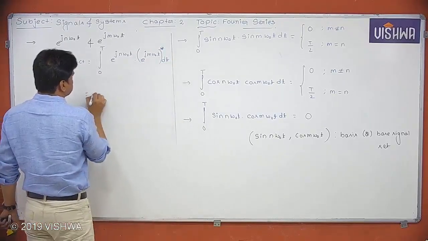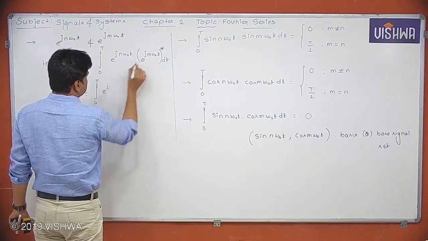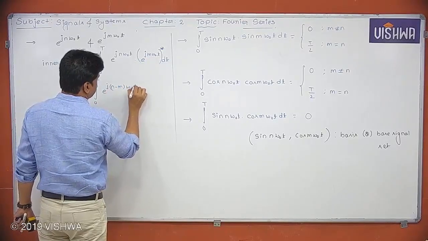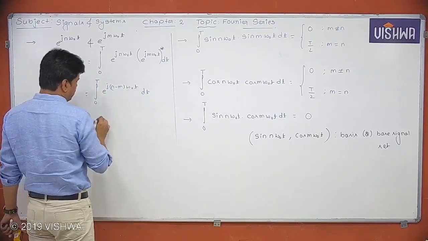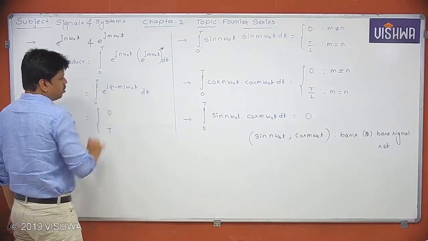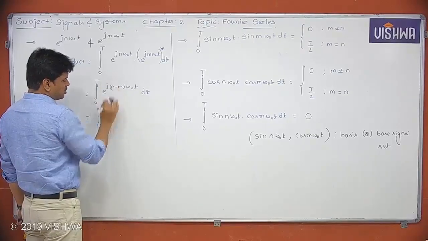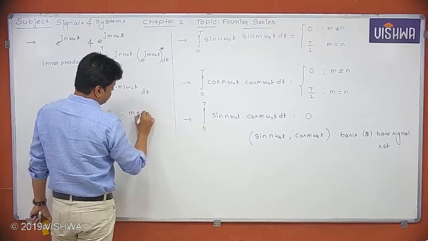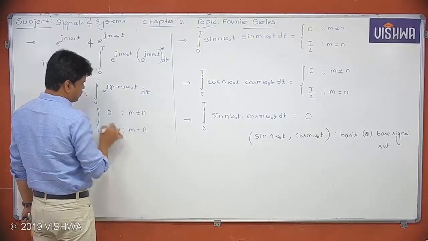So this is equal to integral 0 to T of e power j (n minus m) omega naught t. Because it is a periodic signal again, it may become 0 or it may become T. Suppose n is equal to m, this value will become 1. If its value becomes 1, then the integration value will go to T. So if m is not equal to n, then it is 0. If m is equal to n, then its value is equal to T.